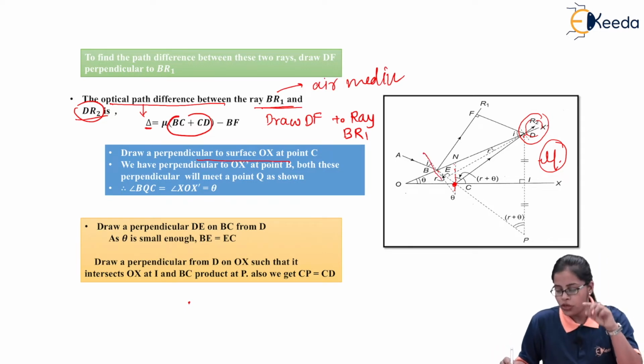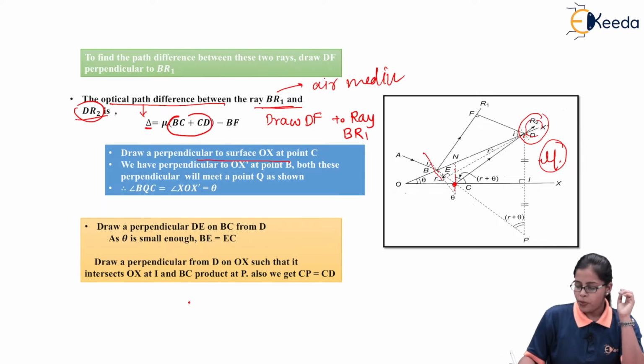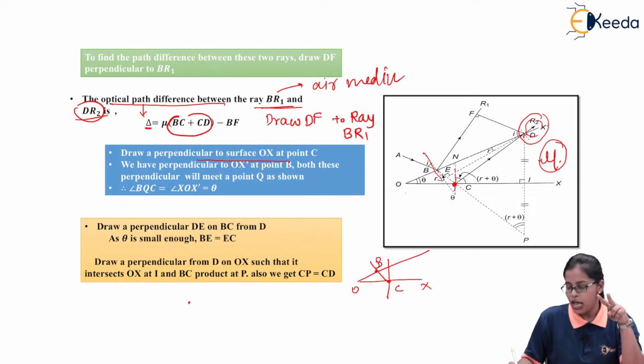So we have drawn two normals, one at point C to the surface OX, and one at point B to the surface OX dash.